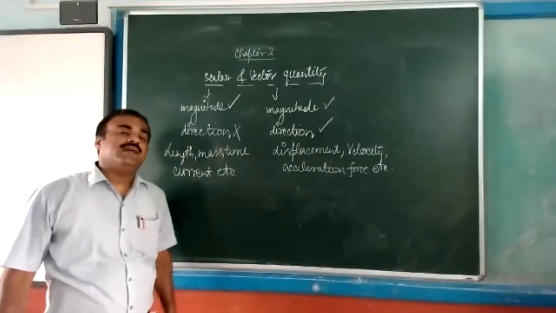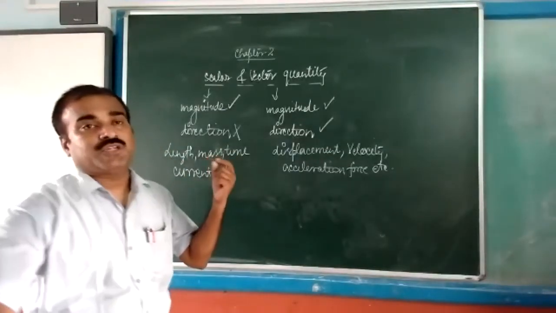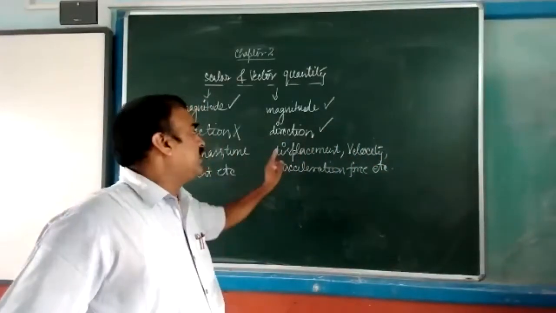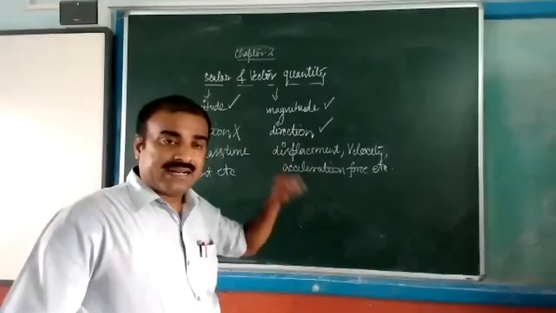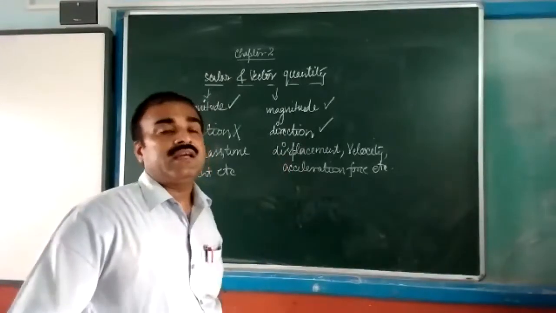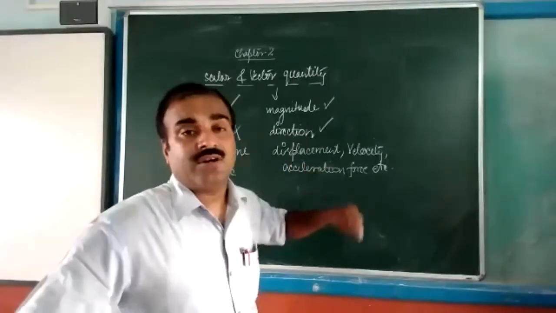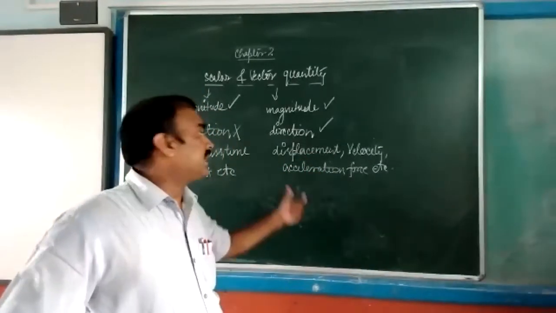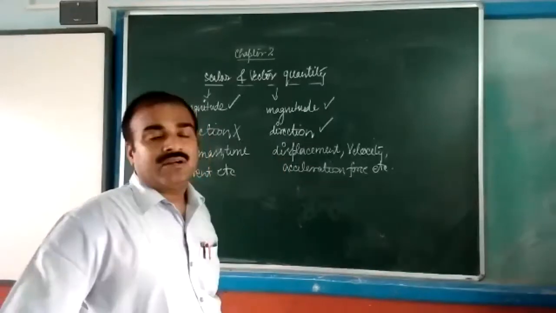But displacement is the change of position from one point to another point in one direction. Velocity is the rate of change of displacement, and acceleration is the rate of change of velocity. That's why these are examples of vector quantities.